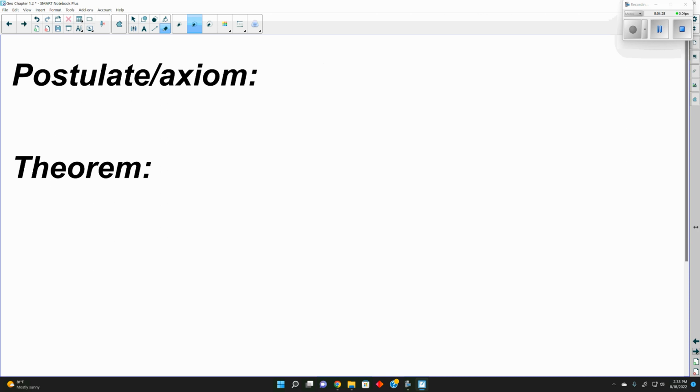So everybody has the note sheet 1.2, yes? So the first thing we're looking at today, note sheet, yes.